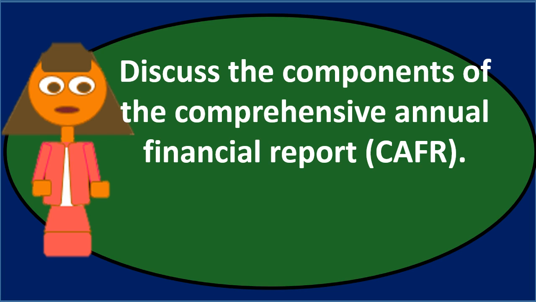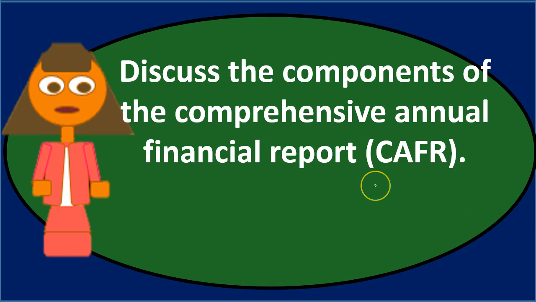Most governmental entities do that and have that more information, but you may first want to list the minimum requirements. The minimum financial reporting requirements are going to include the MD&A, otherwise known as the Management's Discussion and Analysis, which is going to be part of the required supplemental information. It's going to be a key component. Then we have the basic financial statements, and we have the required supplementary information that includes the MD&A and other required supplementary information. So that's going to be the minimum type of requirements.